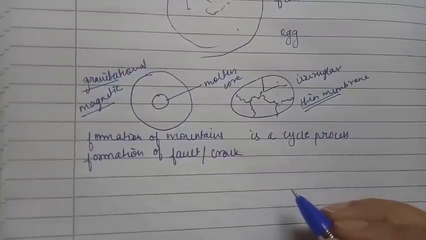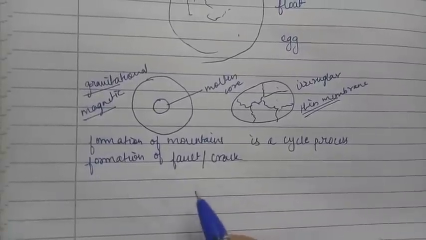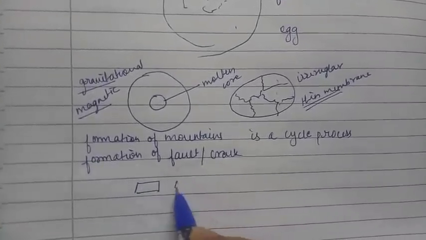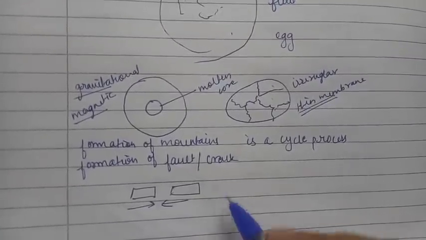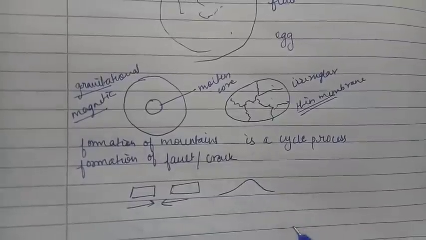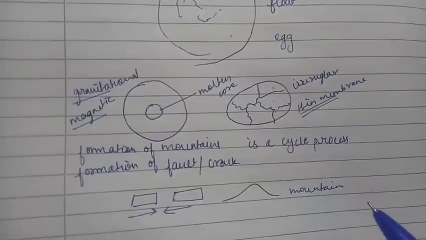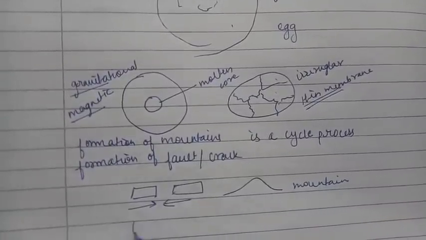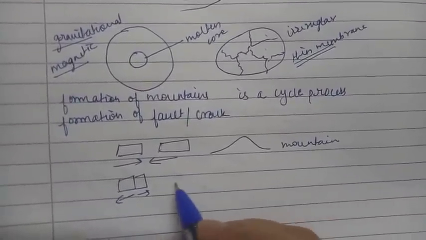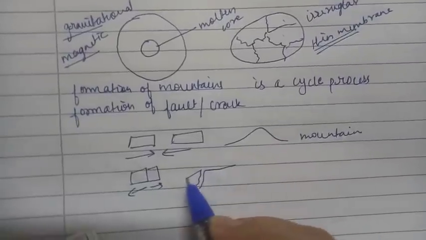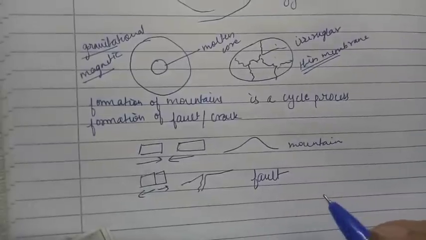It occurs on a regular basis. How were mountains forming? When two plates were coming towards each other, they tended to fold. That is how mountains were formed. And when the force is reversed and the plates move away from each other, a crack is developed on Earth's surface. We call it a fault.